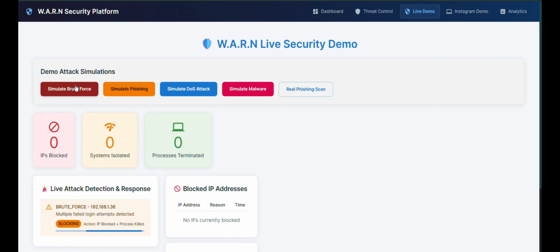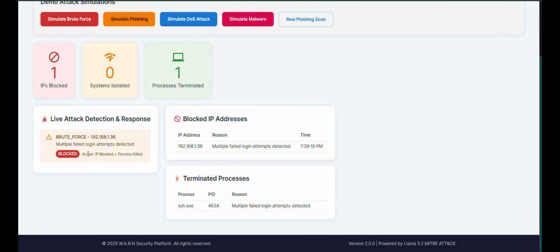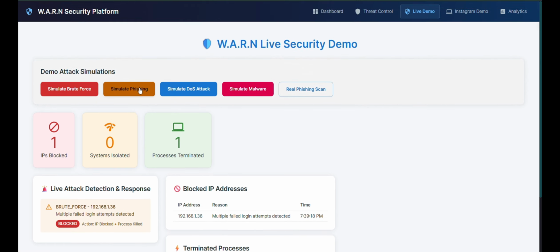When I simulate a brute force attack, you can see that multiple failed login attempts are detected. The action was IP block plus process killed. My IP was this, multiple failed login attempts detected, and the time. How is it going to do multiple failed login attempts? There is an exe file. Why am I using an exe file? Because this is Windows. So there is an exe file which is going to run in the background, and when it runs, it shows that there were multiple login attempts happening in that file, and it is going to kill the process.